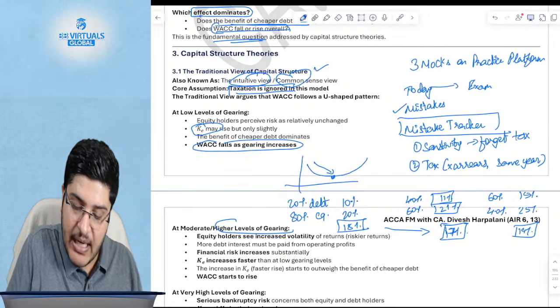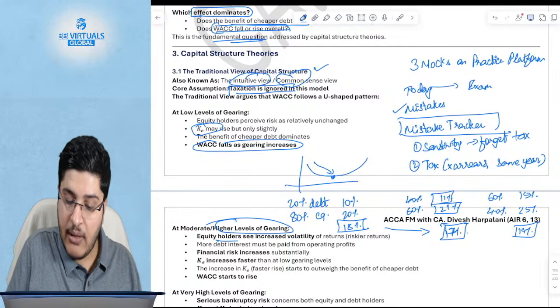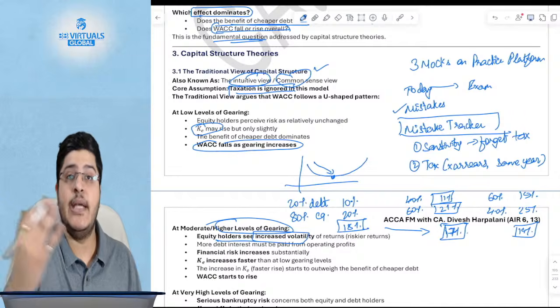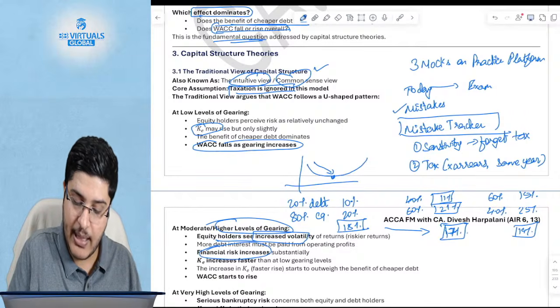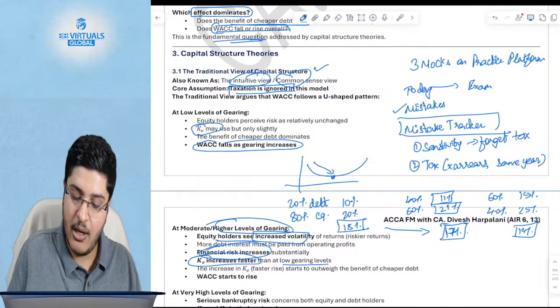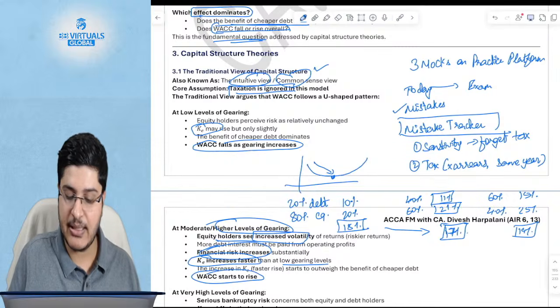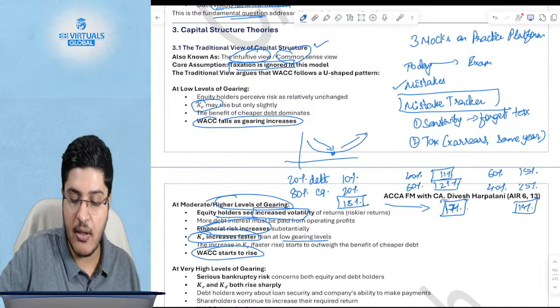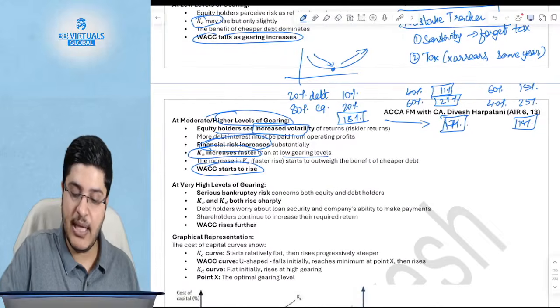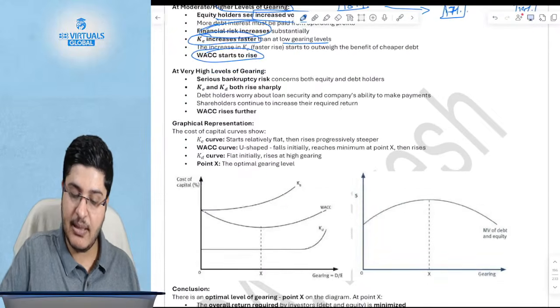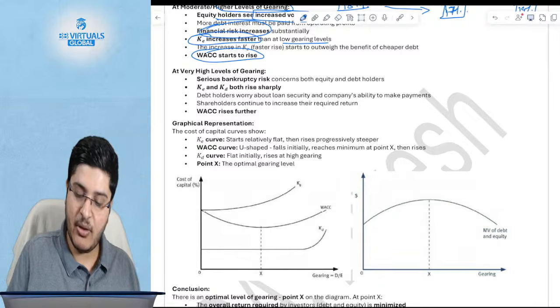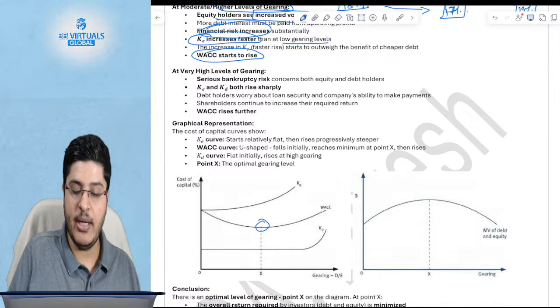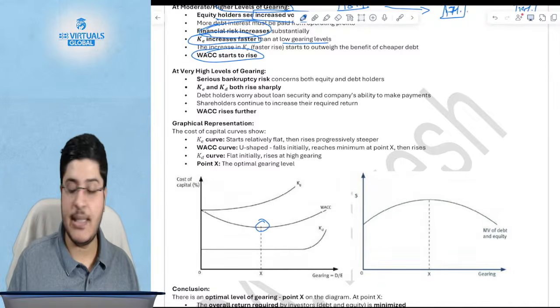But at a very high level of gearing, the equity shareholders will say, now the financial risk is too high, and hence KE rises faster than at the low gearing levels, and the WACC starts to rise. So there is this one point where your WACC is the minimum, post which both KE and KD start rising.